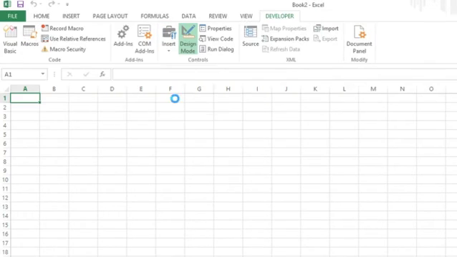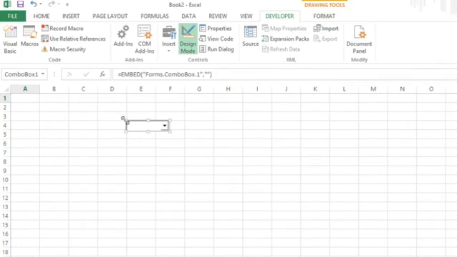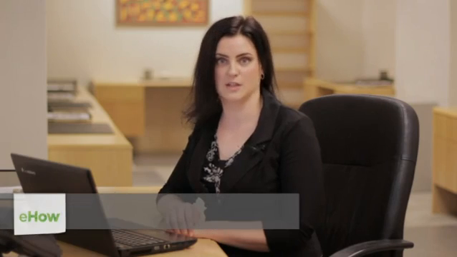Hi, my name is Bree Clark, and today I'm going to show you how to insert ActiveX controls in Microsoft Excel. ActiveX controls can be used to perform various actions in association with macros in Microsoft Excel, but we're not going to cover the macros portion today. We'll just stick with adding the controls.